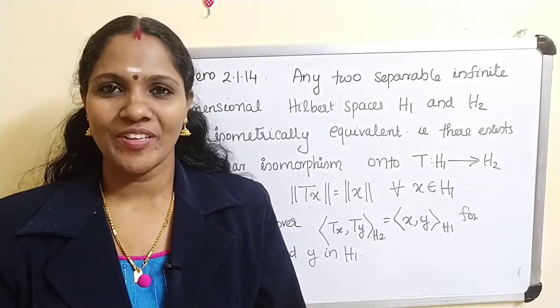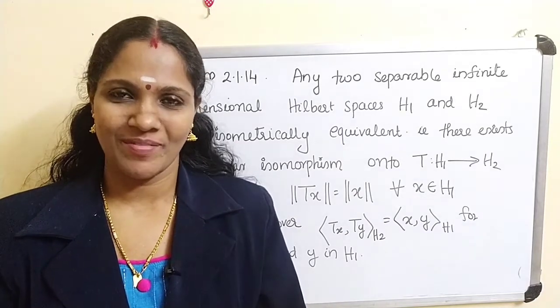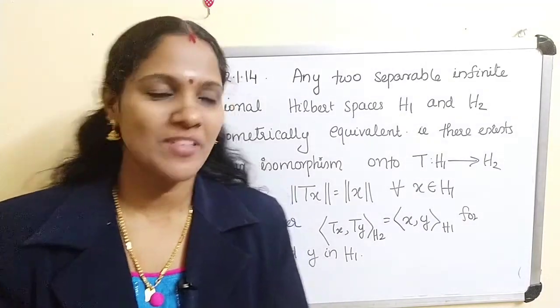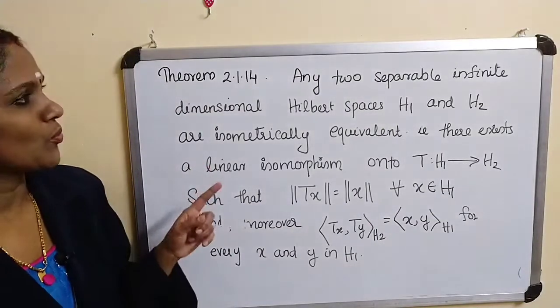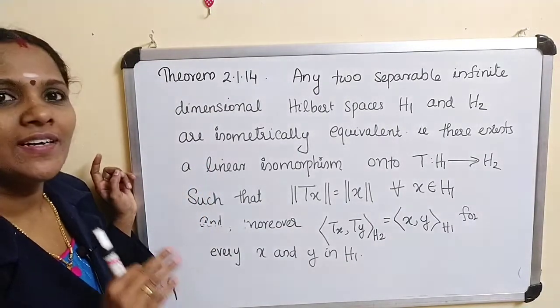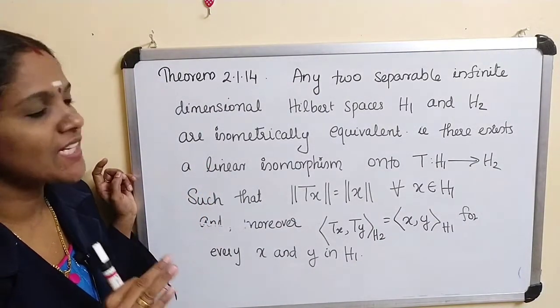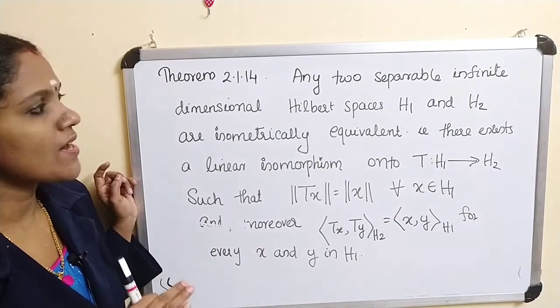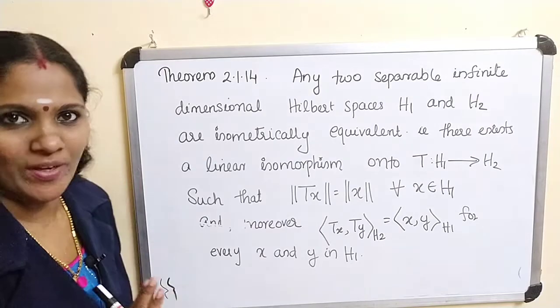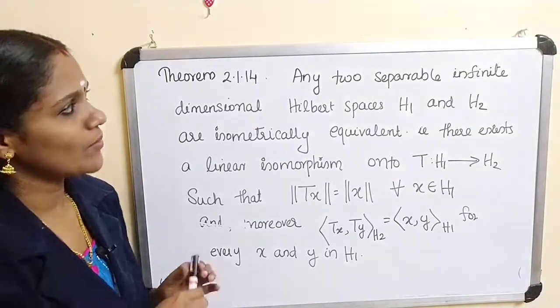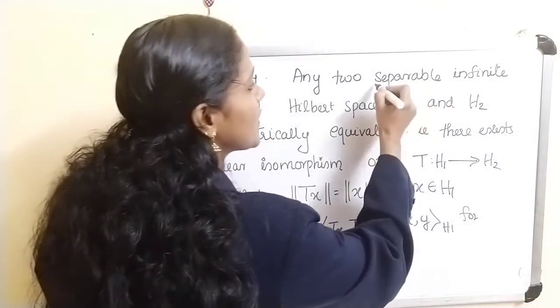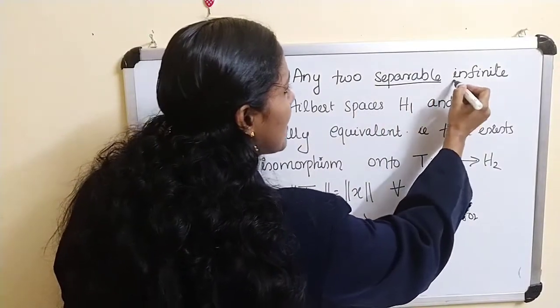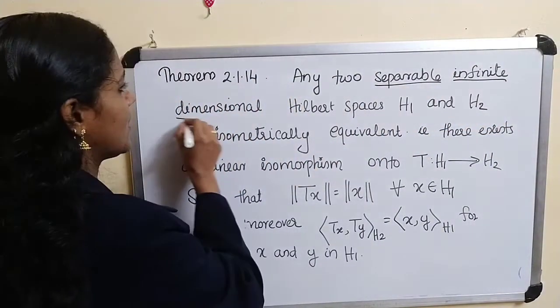And now we are moving to our theorem. The statement of the theorem is: any two separable infinite dimensional Hilbert spaces H1 and H2 are isometrically equivalent. You remember these two conditions: separable and infinite dimensional.